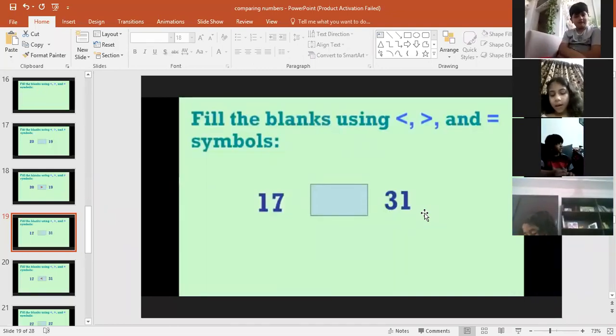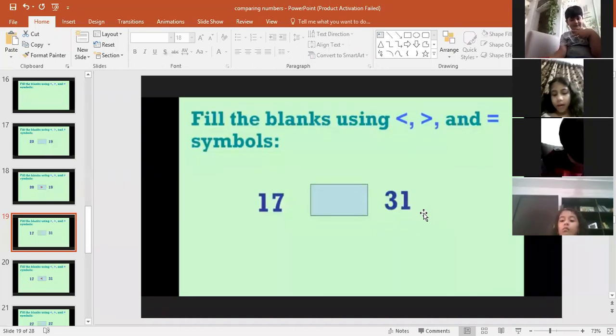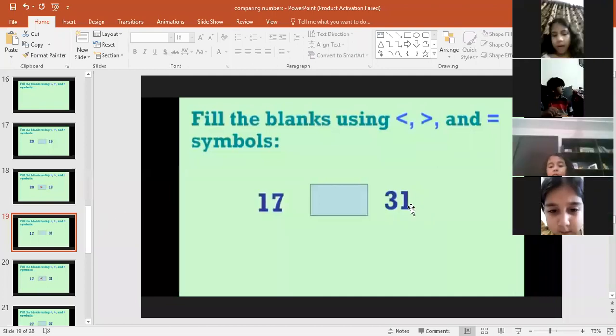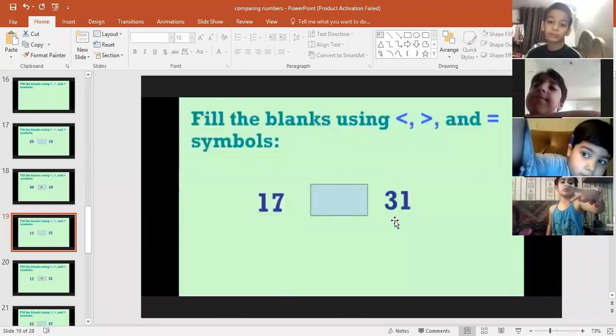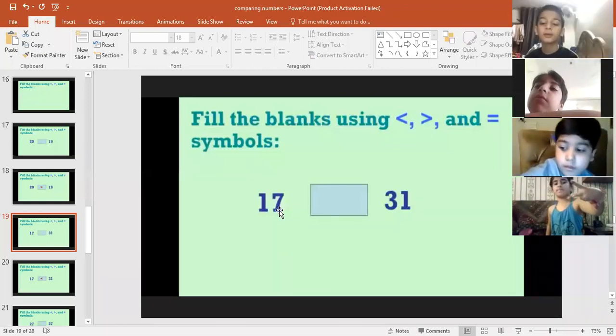I'm so happy with your answer. This is the right way to give the answer by using fingers. Will the crocodile open its mouth toward 31 or 17? Who will tell me? 17 is less than 31, then will the crocodile open its mouth towards 31 or 17? Wali Nasser.